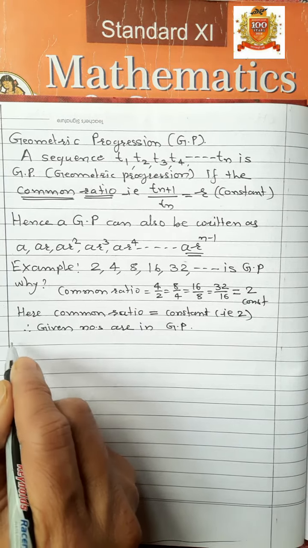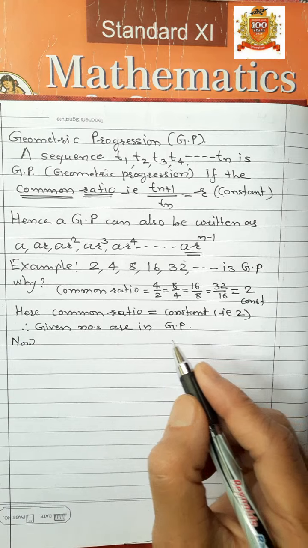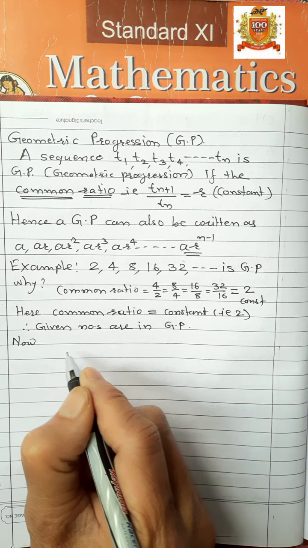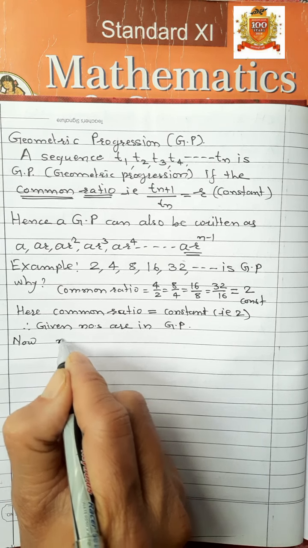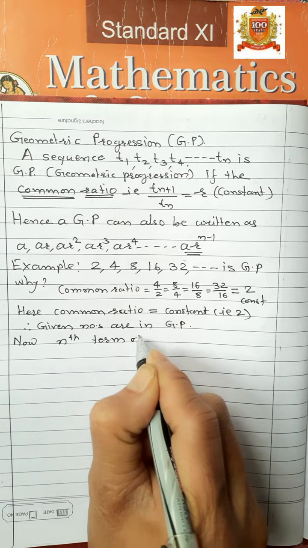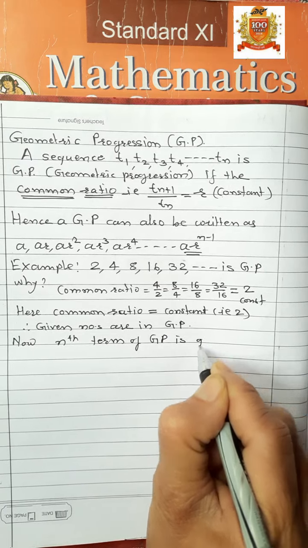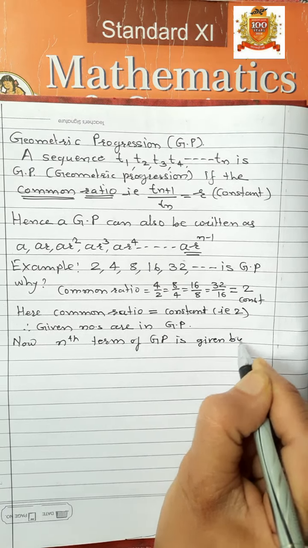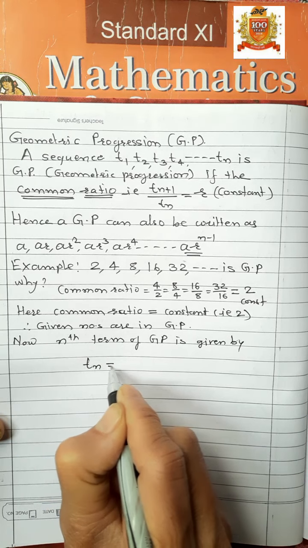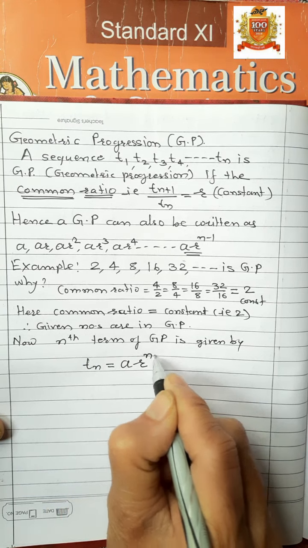Now, the nth term of GP is given by Tn is equal to A into R raised to power n minus 1.